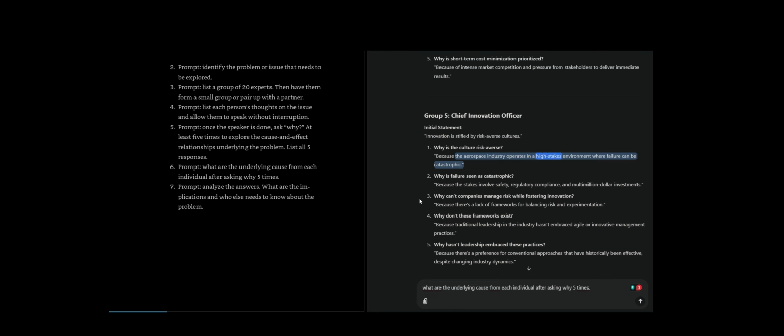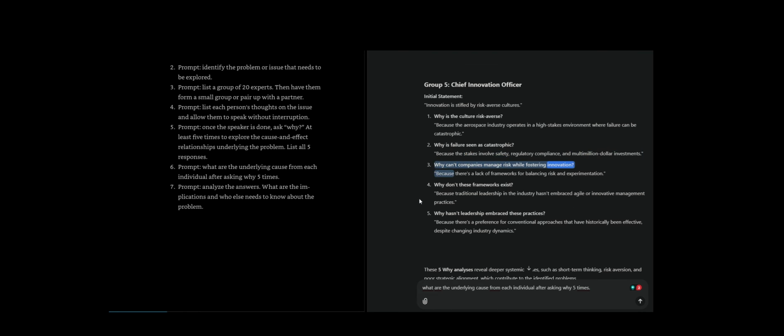Because the aerospace industry operates in a high-stakes environment where failure can be catastrophic. Why is failure seen as catastrophic? Because the stakes involve safety, regulatory compliance, and multi-million-dollar investments. Why can't companies manage risk while fostering innovation? Because there's a lack of frameworks for balancing risk and experimentation.